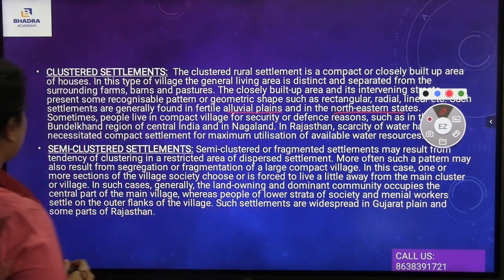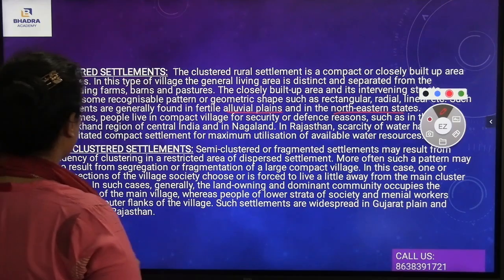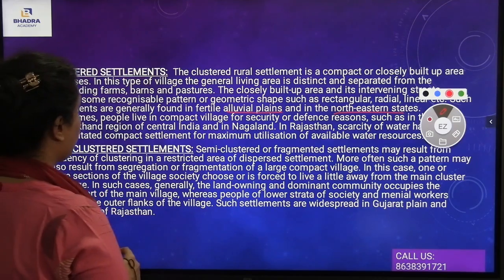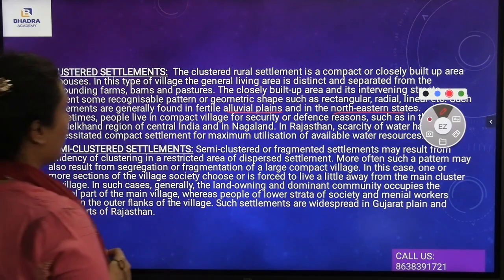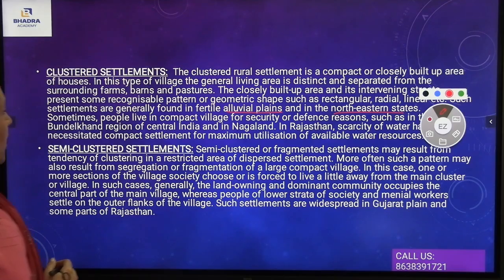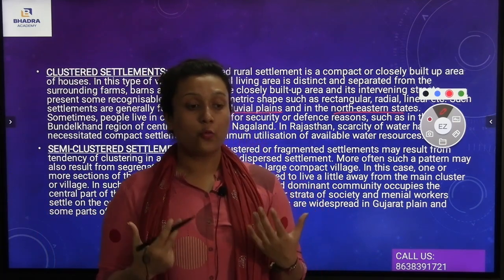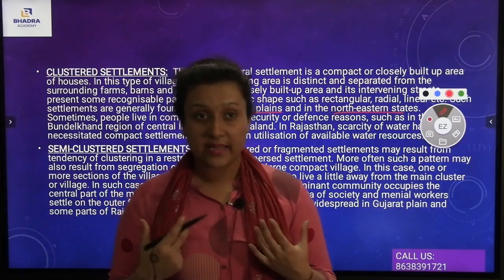Also, on the other hand, sometimes people live in compact villages for security or defense reasons, such as in the Bundelkhand region of central India and in Nagaland. Scarcity of water in Rajasthan has necessitated compact settlement for maximum utilization of available water resources. Now, why do people live in groups in clustered settlements? So that they can defend themselves from theft and robberies. Also, they can protect themselves. As a result, people will be living together.